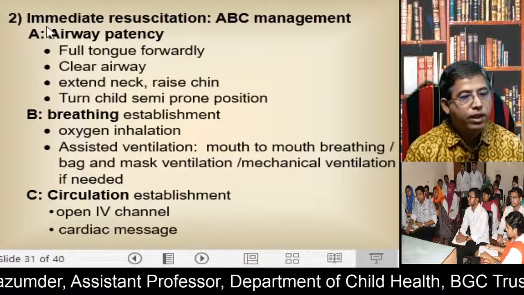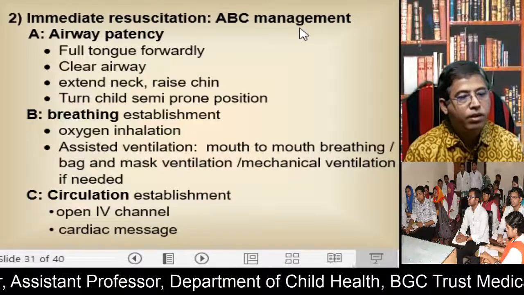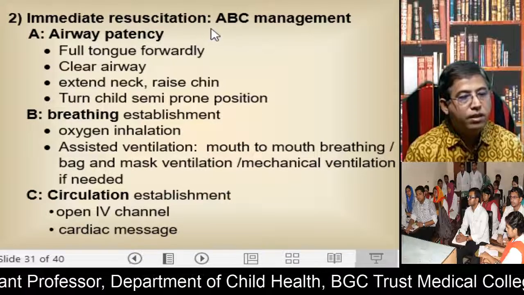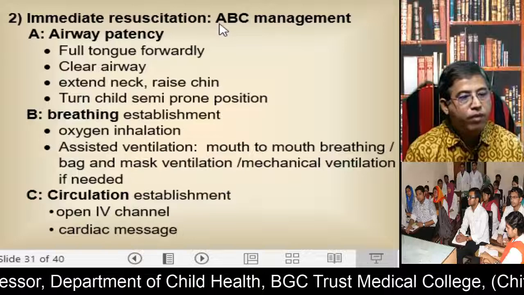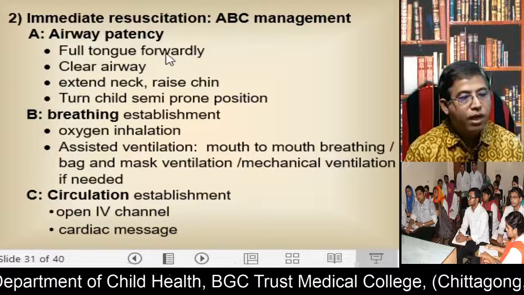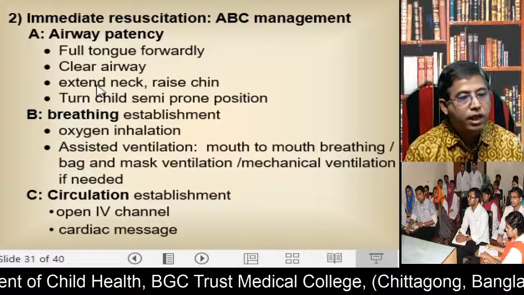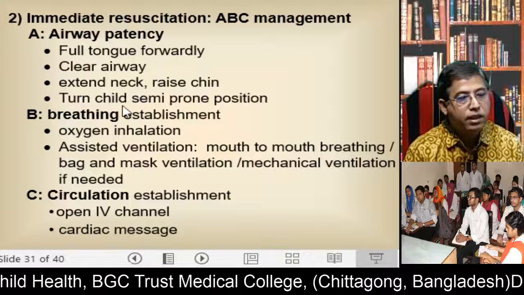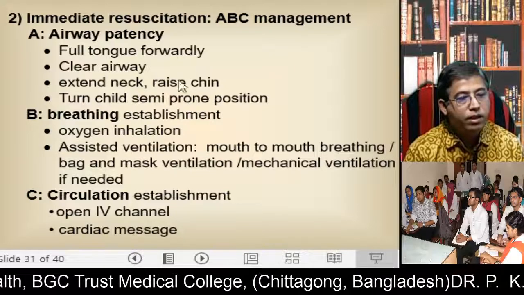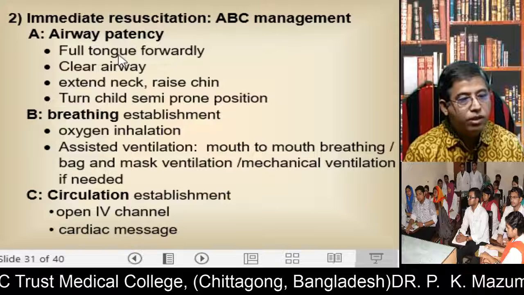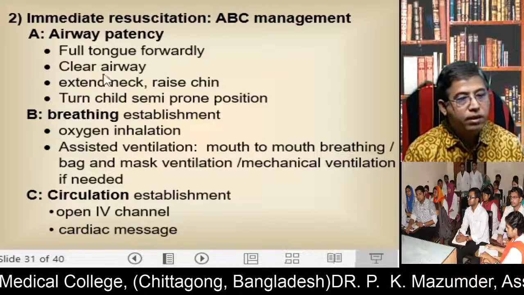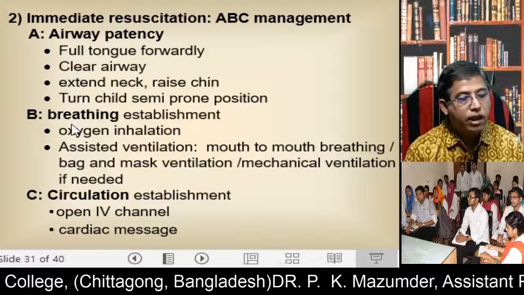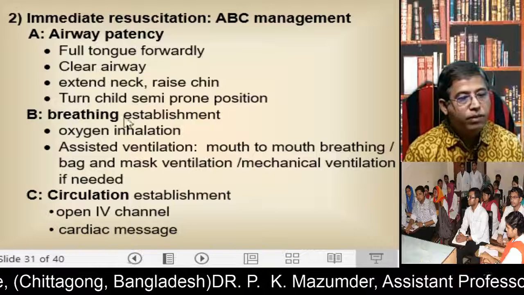Second measure is immediate resuscitation by the ABC method. A means to maintain the airway patency by pulling the tongue forward, clearing the airway, extending the neck and raising the chin, and turning the patient to the side in a semi-prone position. By this way you keep the airway patent. And how can you establish breathing?